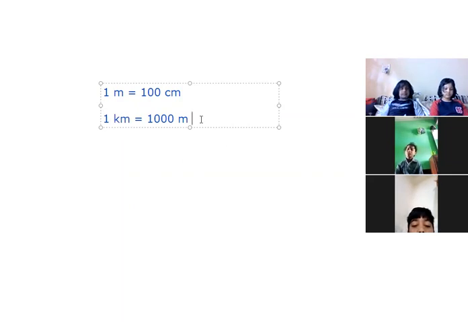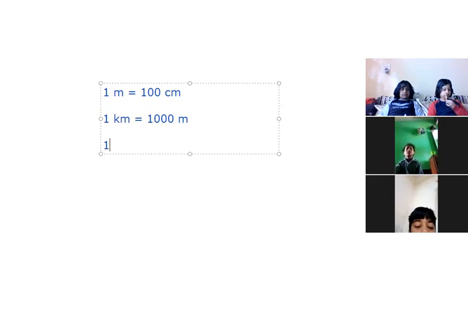One more formula here: 1 kilogram is equal to 1000 grams. Very nice.